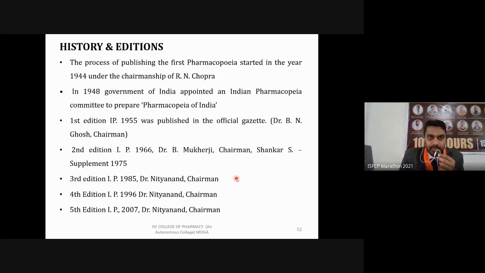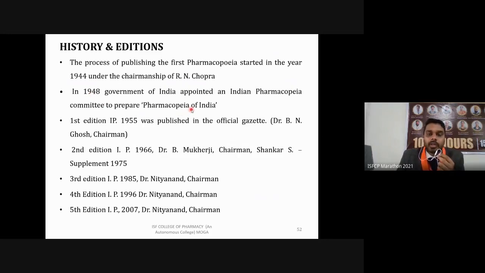The process of publishing the first pharmacopoeia started in 1944. The Government of India appointed the Indian Pharmacopoeia Committee in 1948 to prepare its own official pharmacopoeia of India.